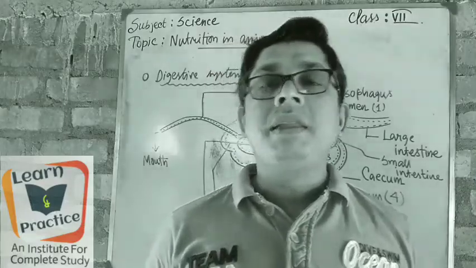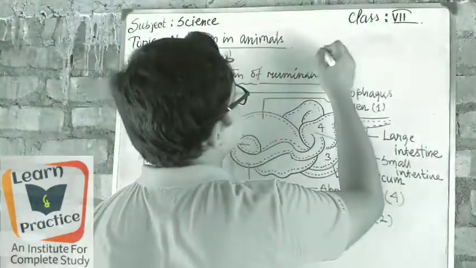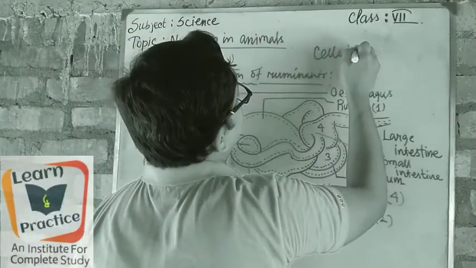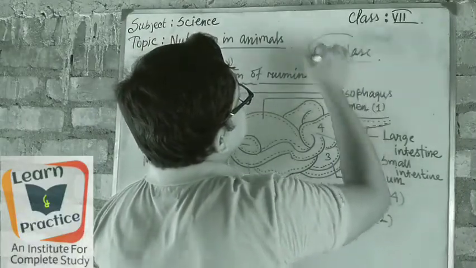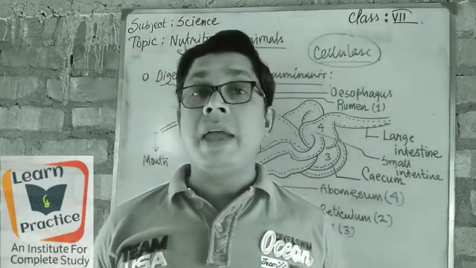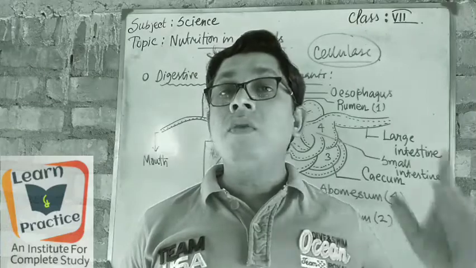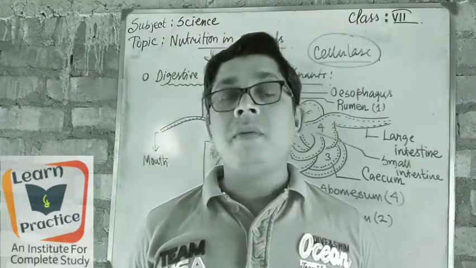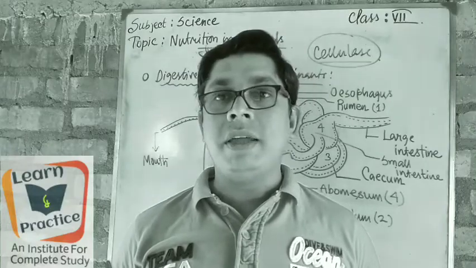digested by the enzyme that is known as cellulase. Okay, cellulase is the enzyme that helps to digest the cellulose. Along with cellulase, microorganisms like bacteria and protozoans are needed for digestion.